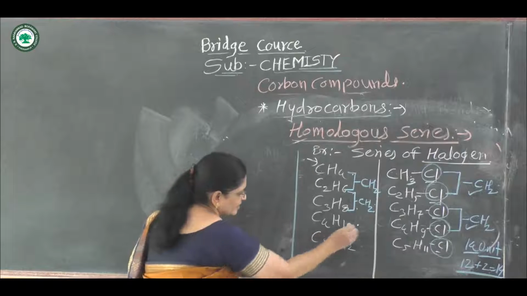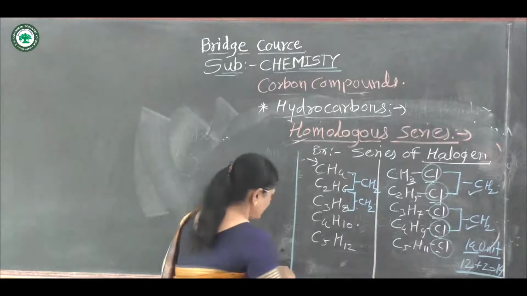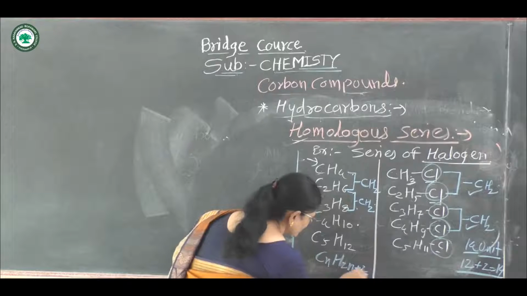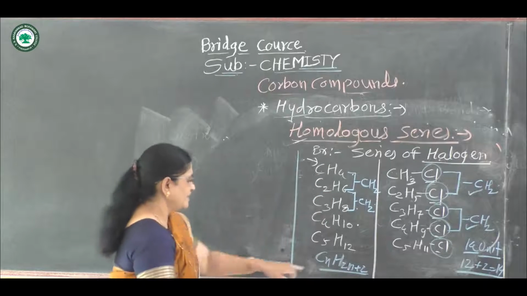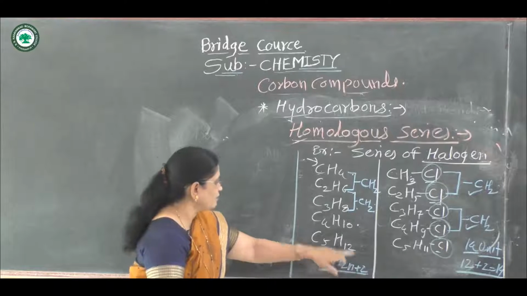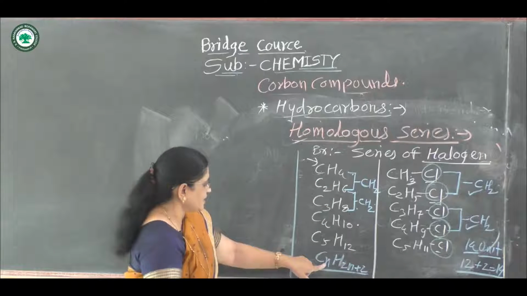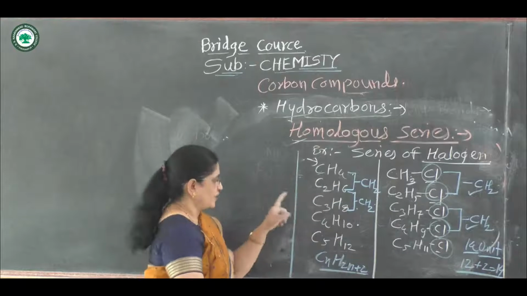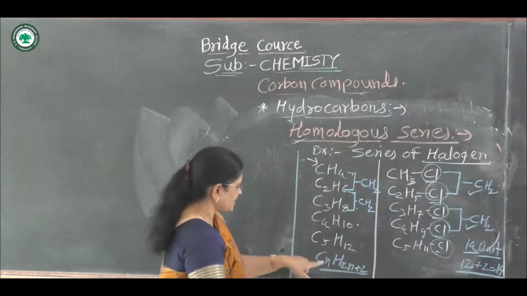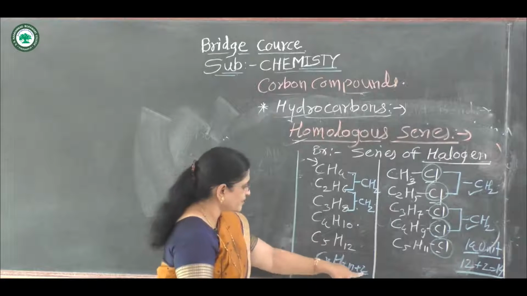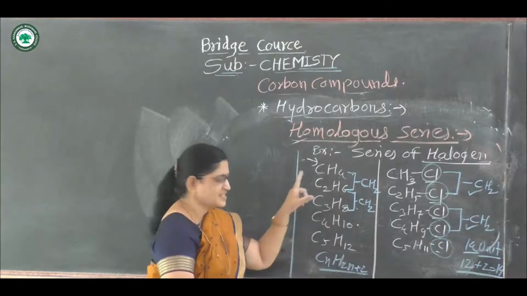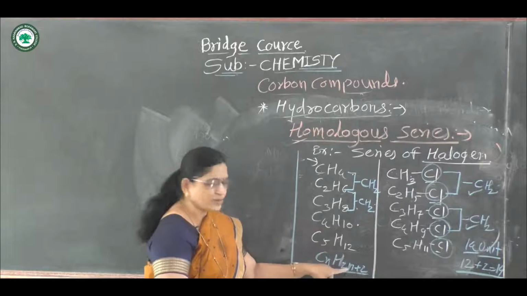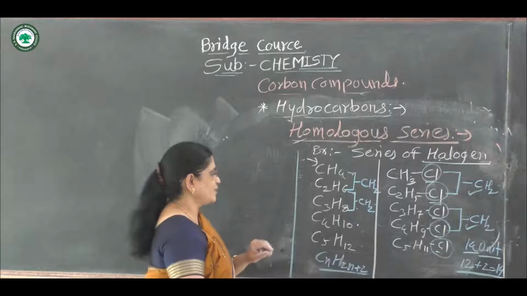In alkane, what is the general formula? CnH2n plus 2. See, all these molecules have this formula, CnH2n plus 2. Suppose CH4: carbon number 1, hydrogen 2n plus 2 means 4 hydrogens. In the second example, carbons are 2, then hydrogen 2n plus 2 means 6 hydrogen. In the third example, carbons are 3, hydrogens 2n plus 2, that means 8 hydrogen atoms.